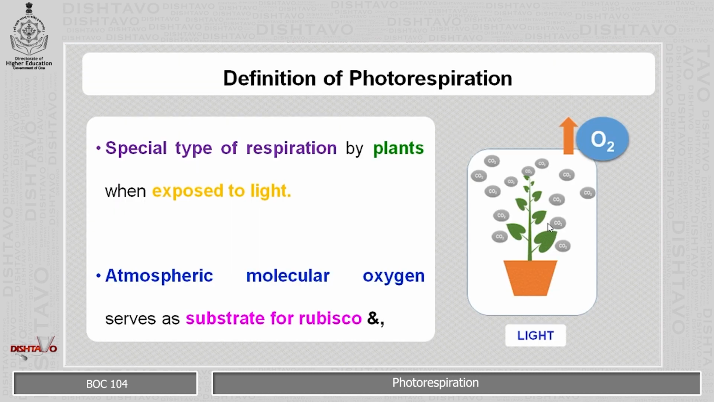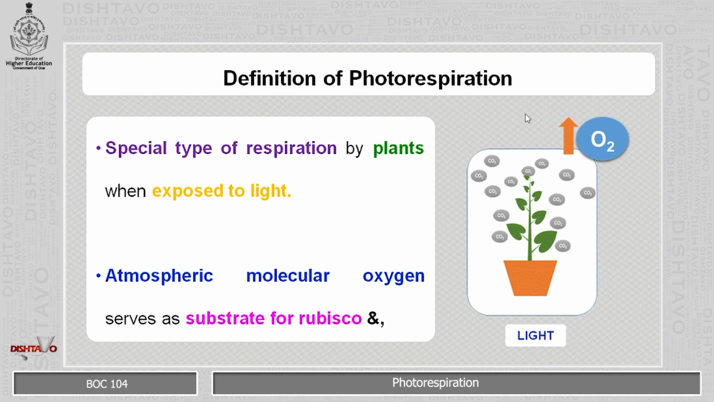Definition of photorespiration. Photorespiration is a special type of respiration by the plants when they are exposed to the light. It is just like the respiration wherein the plant takes up the oxygen and releases out the carbon dioxide. But in this case, the mechanism is a little varied because it occurs mostly in response to high light intensities. Here, the atmospheric molecular oxygen serves as a substrate for the rubisco. Rubisco is a major enzyme which is involved in the Calvin cycle, and in this case, rubisco is the first enzyme that will facilitate the oxygenation reaction which will lead to the photorespiration.